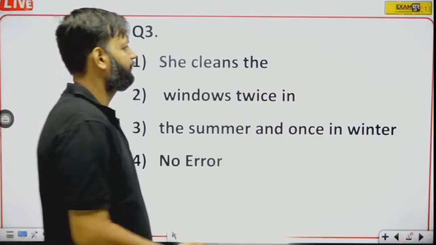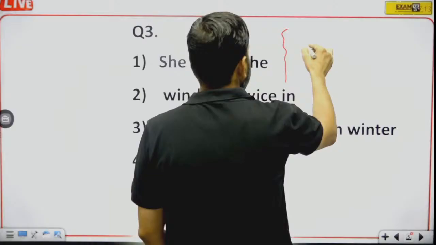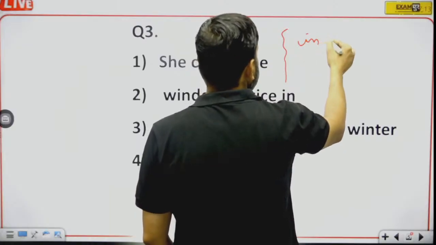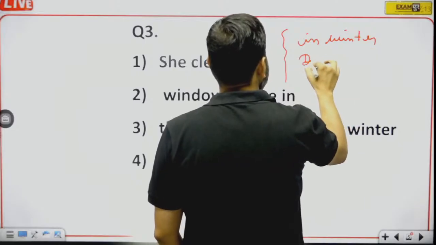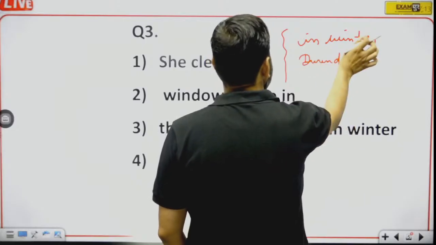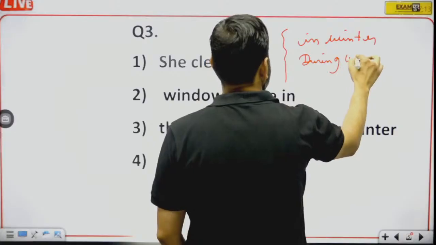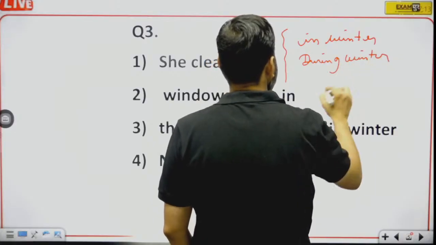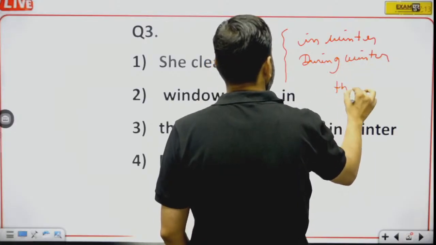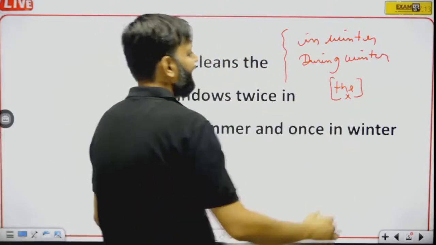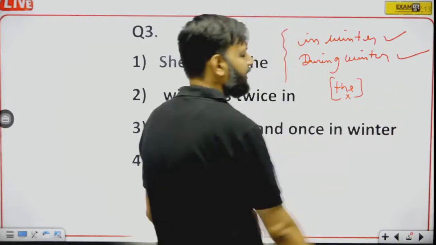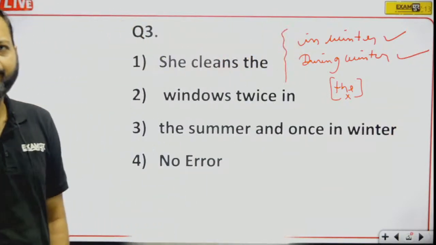Always remember that with the names of seasons, like in winter or during winter, we do not use the. In winter or during winter is right. We do not use the.